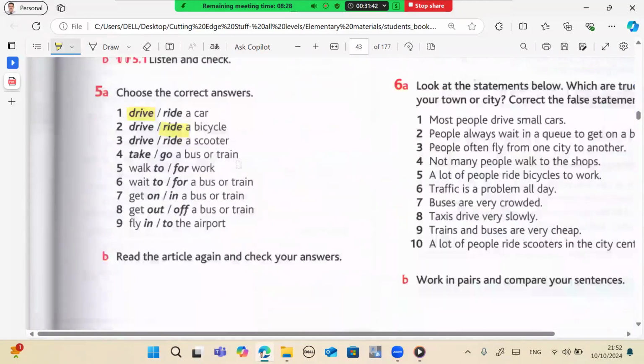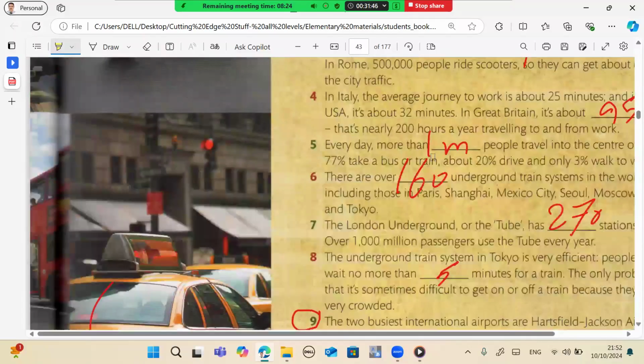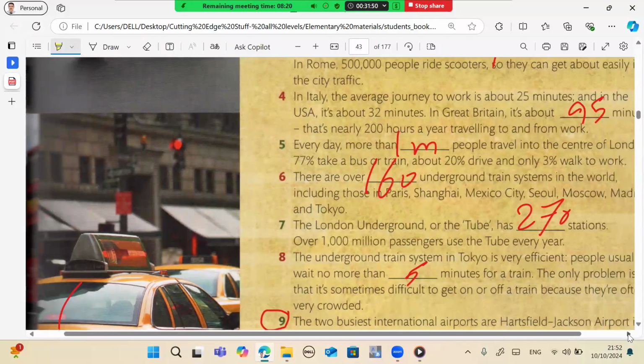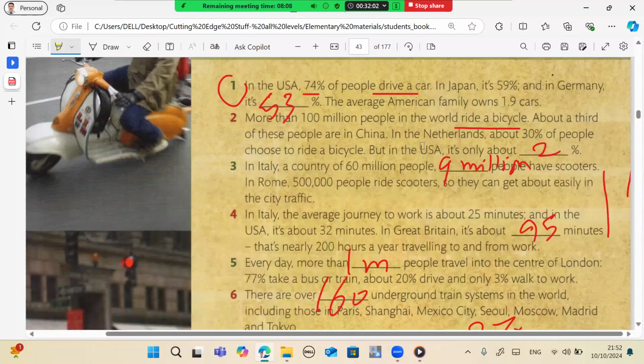Oh no, ride? Here, check here. What did they say in this one? Did they mention this? Yes. Number 2, ride a bicycle.